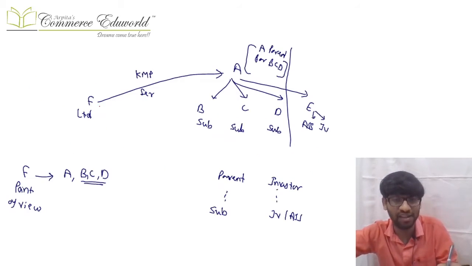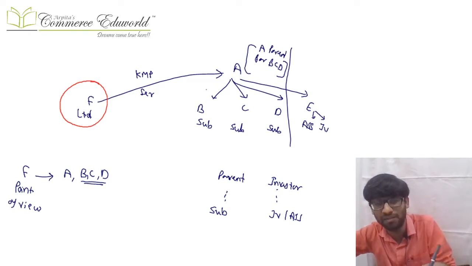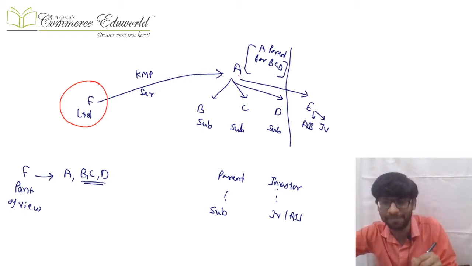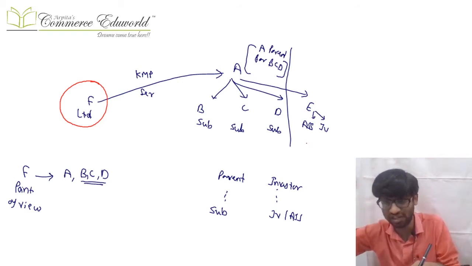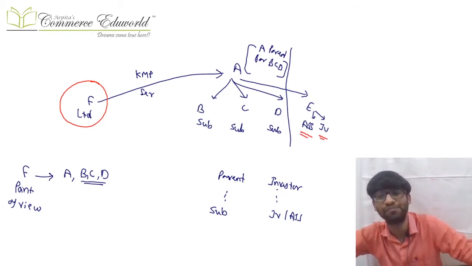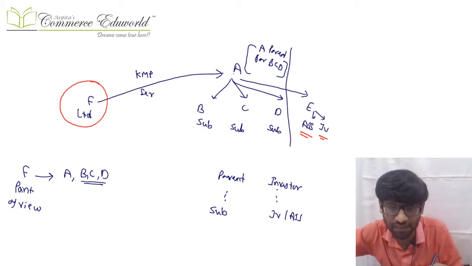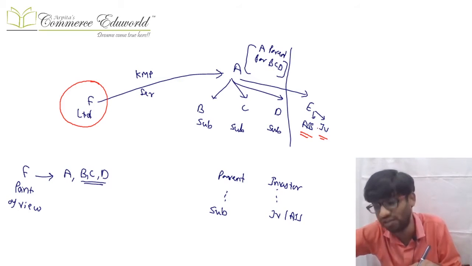Example is like this. Let us say there is a company F Limited. F Limited is providing key management personnel services to A Limited. Now A Limited has subsidiary B, subsidiary C, subsidiary D, and A Limited has E, which you can say is an associate or joint venture. To make you understand, you can take it as an associate, or as a joint venture, no problem.